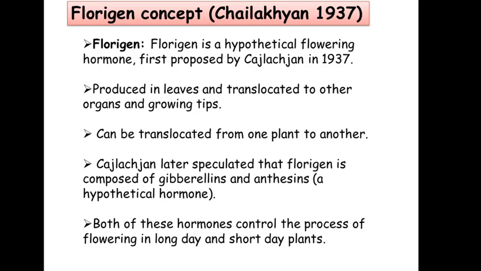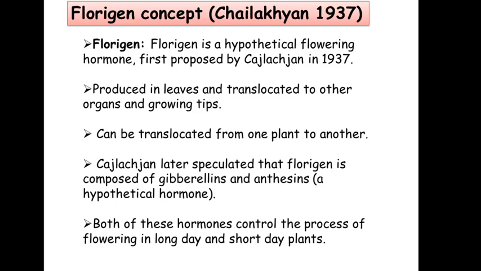So he proposed that a hormone which is known as florigen is produced as a result of perception of the photoperiodic stimulus, which is then transported to the other parts or the growing tips of the plant where the flowering is initiated. Now he has also provided evidence that something like florigen is produced.